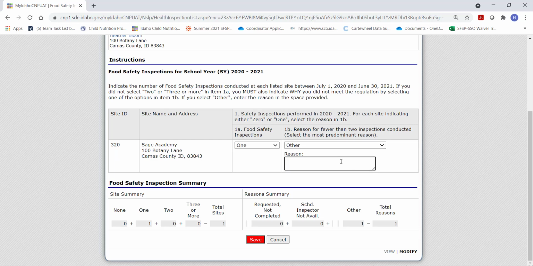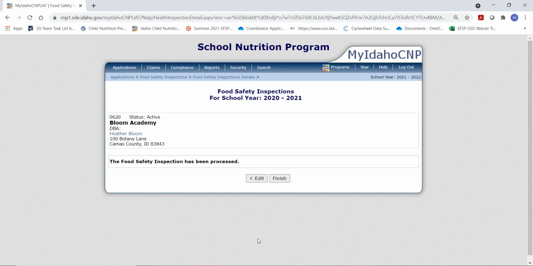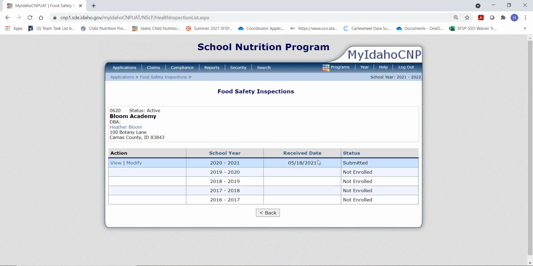There, if you needed to indicate COVID. And if you received 2, no additional explanation is needed. So this bottom site will summarize what you put up here. Click Save, Finish, and that is submitted. This is another element of the application packet that your NSLP coordinator, or SSO coordinator as it were, will be reviewing and communicating with you in terms of getting your renewal packet approved.